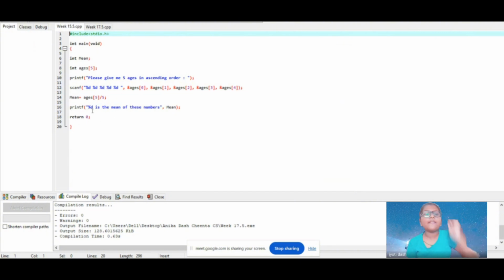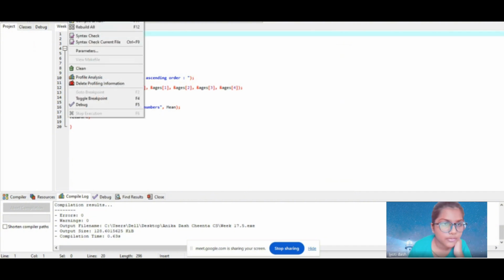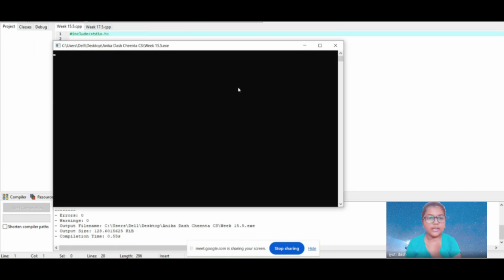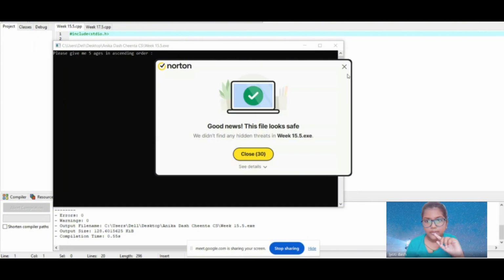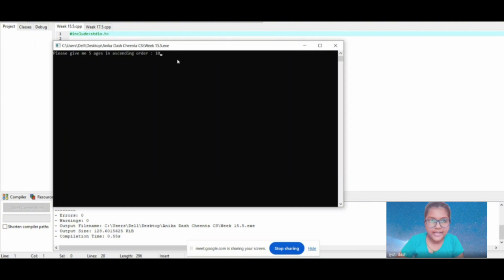And then printf, %d is the mean of these numbers. So %d is the number, and the number is the mean of those values. So we can execute that. So I can take 10, 11, 12, 13, and 14.